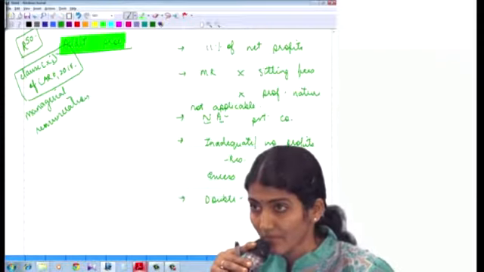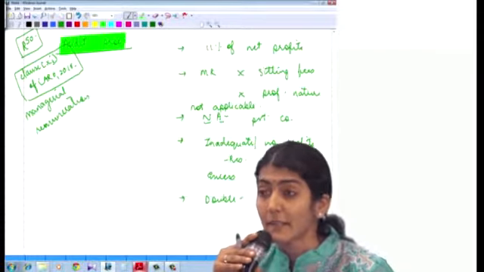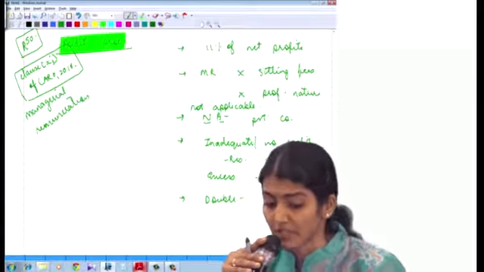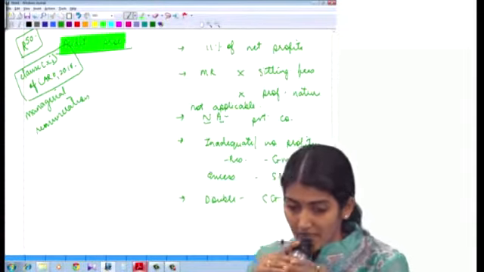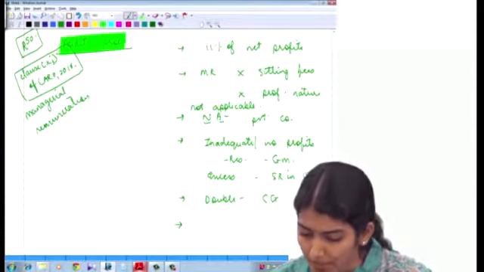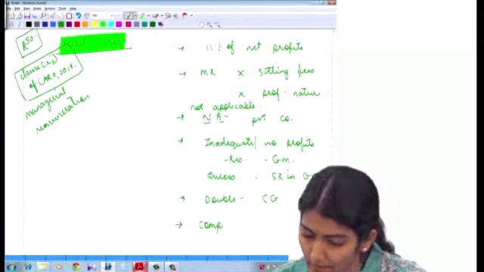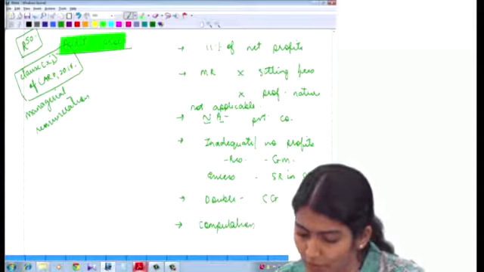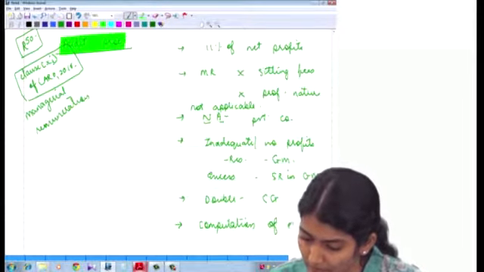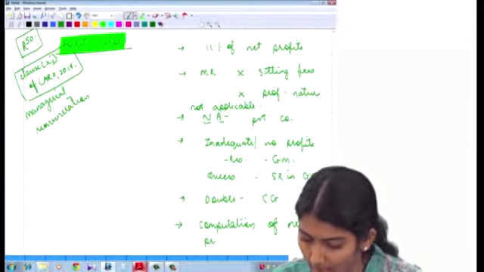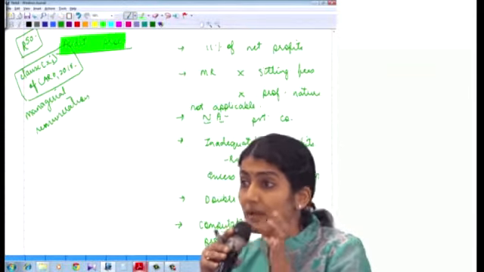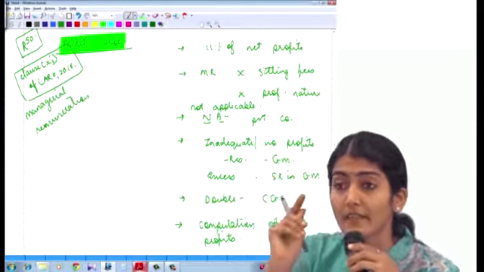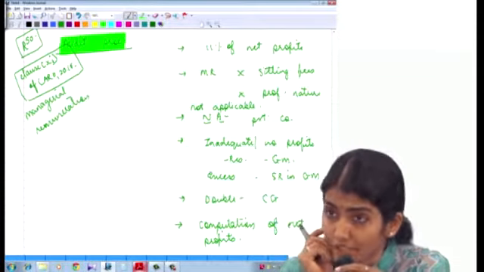Right, so that is regarding the managerial remuneration, and then you can also write regarding the computation of net profits. One more point you can add over here is regarding the computation of the net profits. Right, so that is clause 11, which is regarding the managerial remuneration.